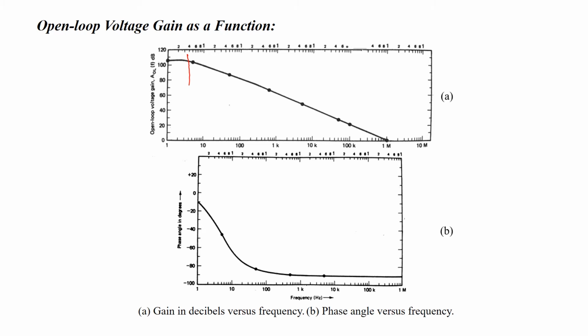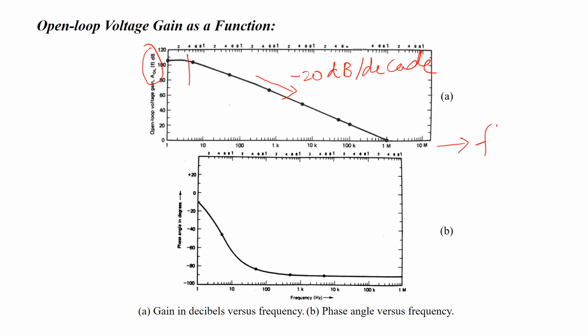This is the frequency versus gain plot, that is the open loop voltage gain in decibels, and it is rolling off by minus 20 dB per decade.